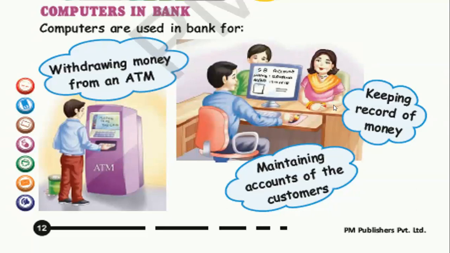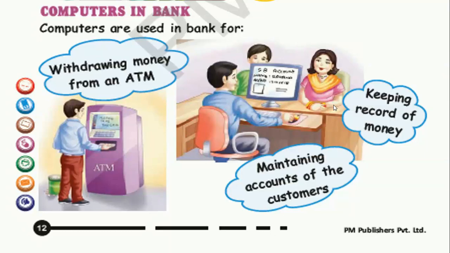So, withdrawing money from an ATM. An ATM is also a computer. In the second picture, you can see a man is sitting in front of computer and two people are sitting in front of that man. And this man is a banker. He is a person who is working in bank. What is he doing on the computer? He is keeping record of your money.